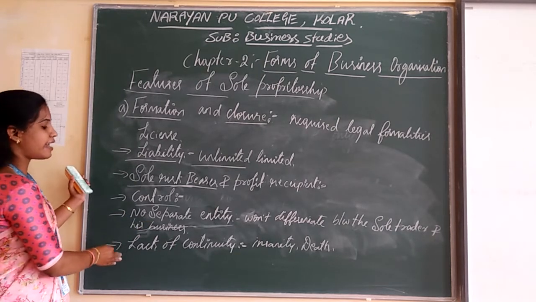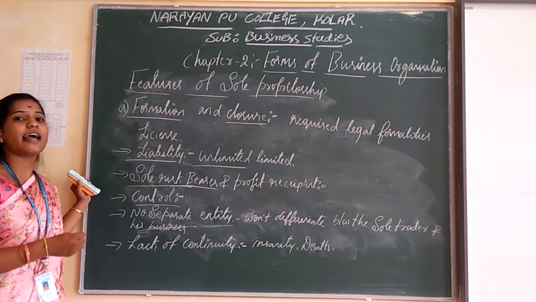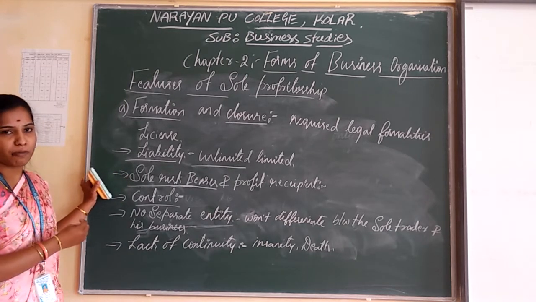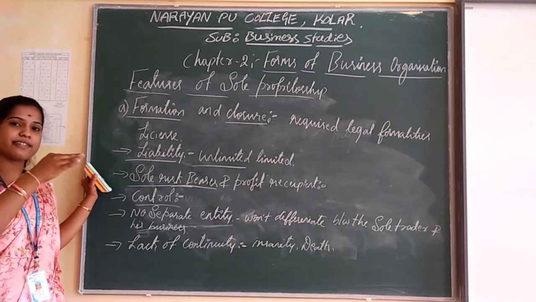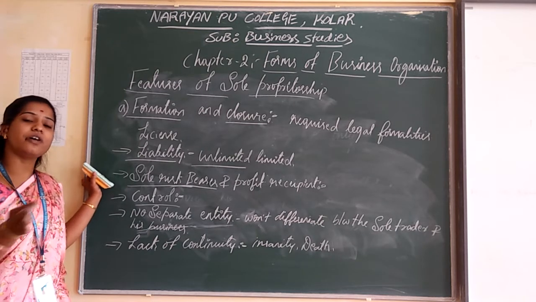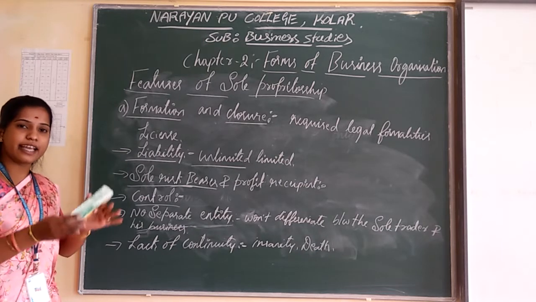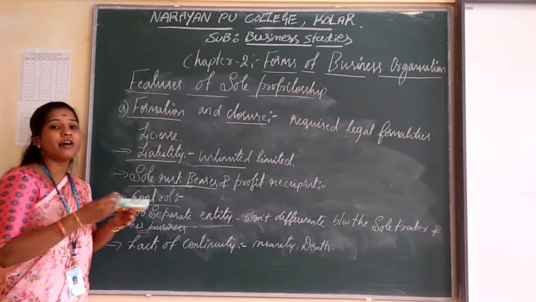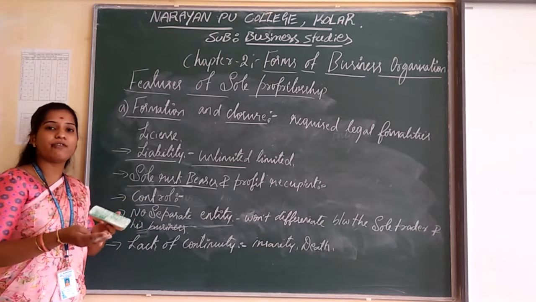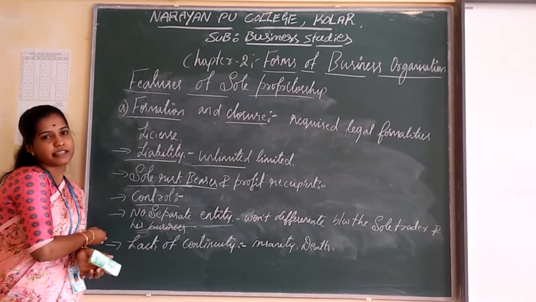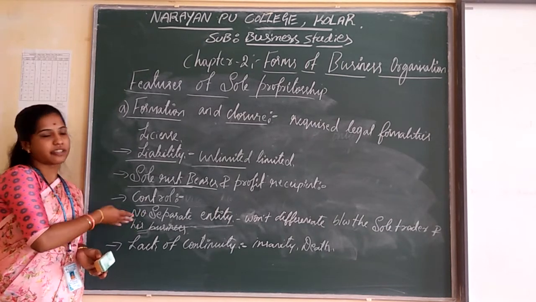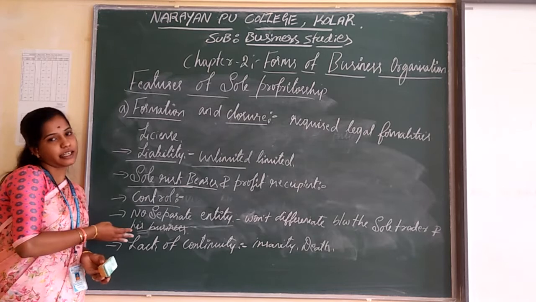And the next one is lack of continuity. So the lack of continuity means in the sole proprietorship, the single person manages and controls all the business activities. In case of his death or insanity or any mental disaster happening to that person, that business organization will be closed down. That is known as lack of continuity.